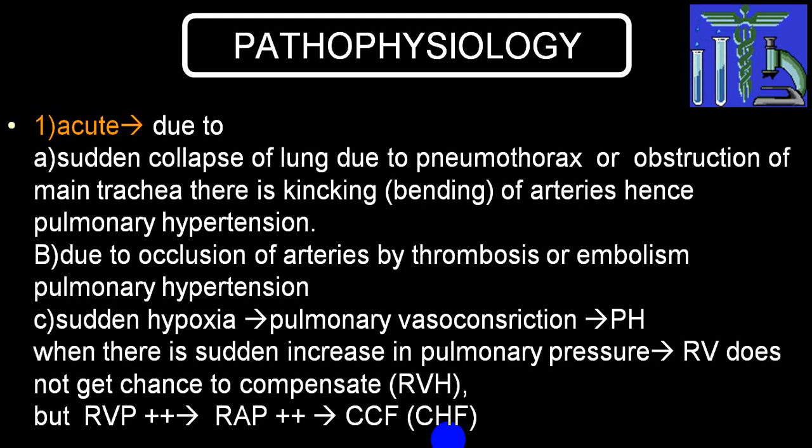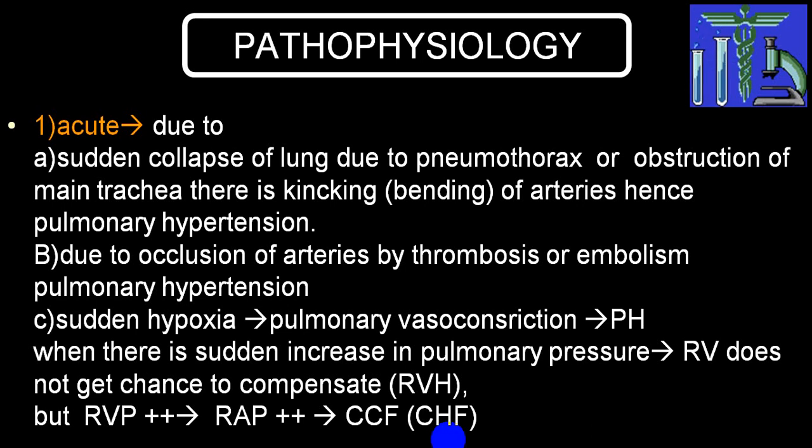Now, due to occlusion of artery in case of massive pulmonary embolism or because of thrombosis, now artery constricts, goes into spasm because of sudden hypoxia. There will be sudden shoot up of blood pressure, that is increased peripheral vascular resistance in pulmonary artery. Severe shoot up of pulmonary pressure, we call pulmonary arterial hypertension.